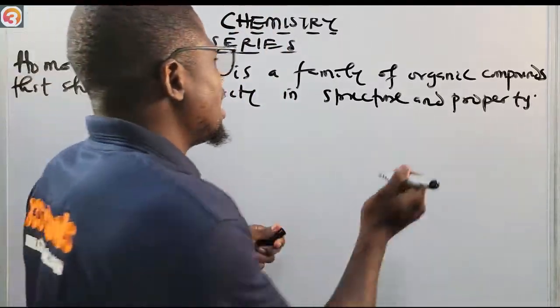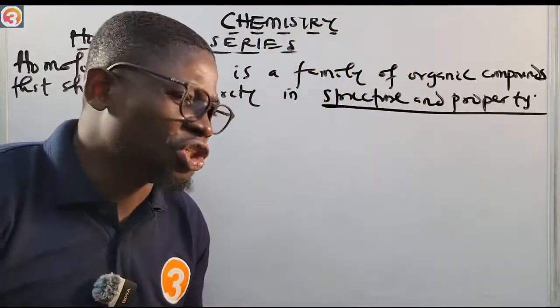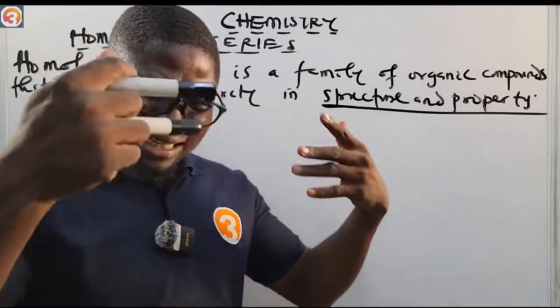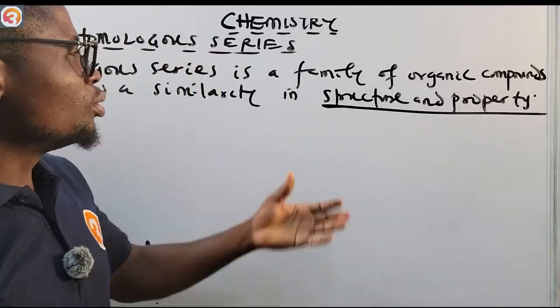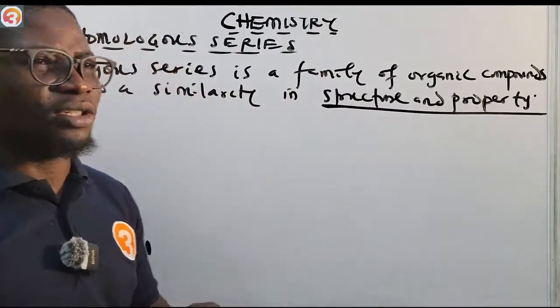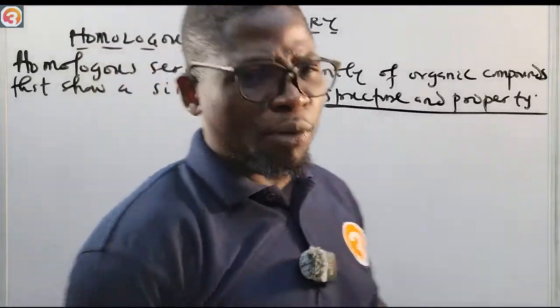In structure and property. When they will say this person, this became the in papa finish. Okay, in structure, the person looks like the father. Facially, the person carries the father's face also. So that is what homologous series is, a family of organic compounds that show a similarity in structure and property.